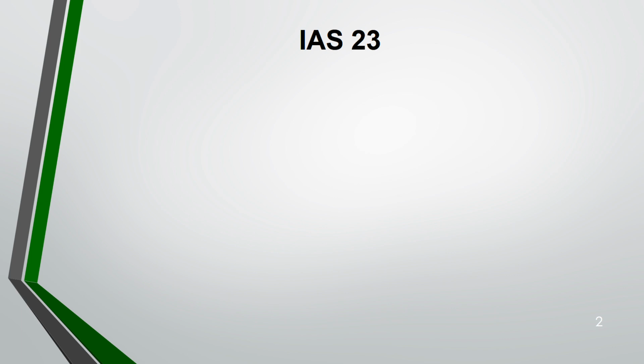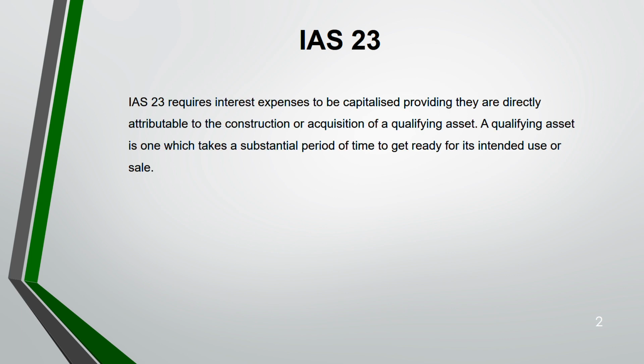This is a very short standard. Basically, this standard is about whether you can capitalize the borrowing cost as an asset or not. There are some criteria that you have to meet before you can capitalize your borrowing cost as a part of asset. Okay, so IAS 23 requires your interest expense to be capitalized.